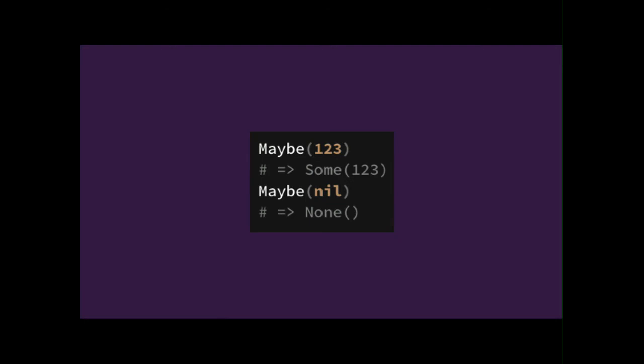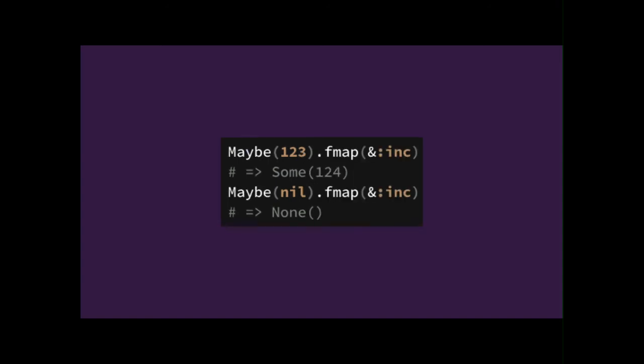So this is a maybe. A maybe just wraps a value, and it could either be some value or none. So you can pass it objects, and if it's nil, you get a none. Otherwise, you get a some. And you can do things with this. You can call methods on it using fmap. And then either you get the method applied to the value and wrapped again, or not.